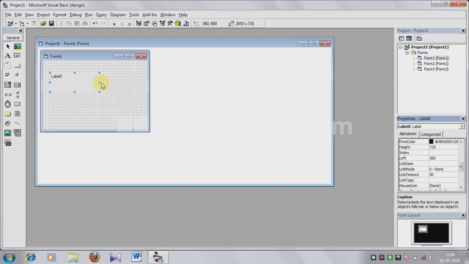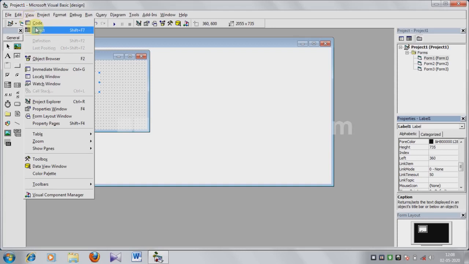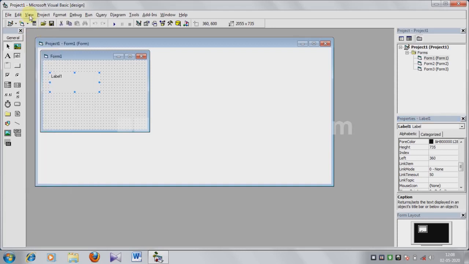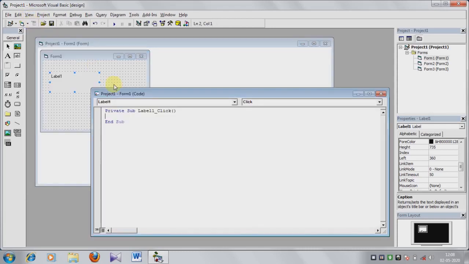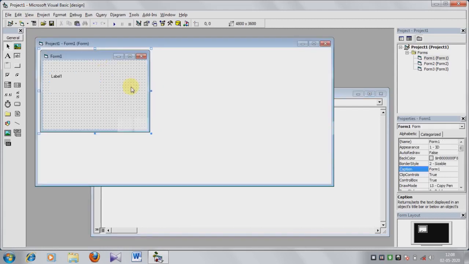Then the design window and coding window I have already discussed, but to open the design window, this is the object. To open the design window, click on view, click on code, this is the form code window. Okay, this is the code window and this is the design window, that means object.